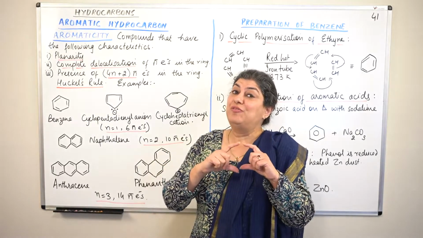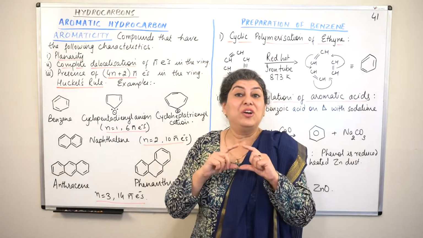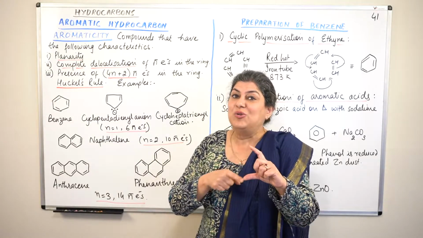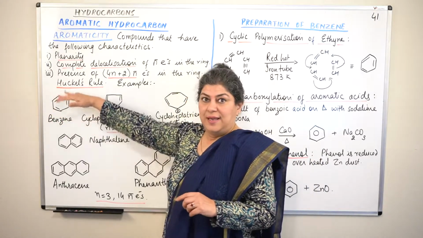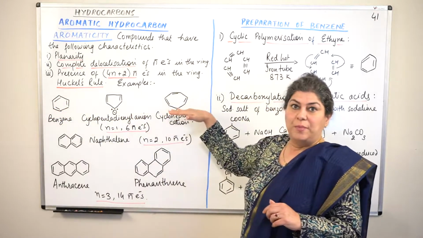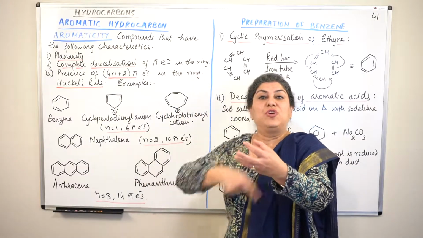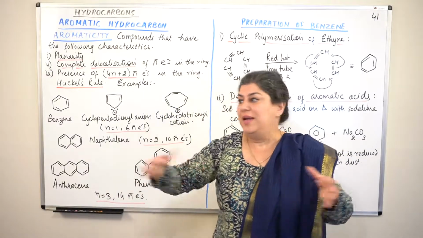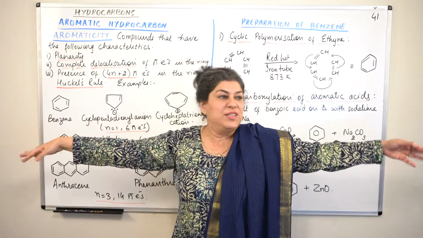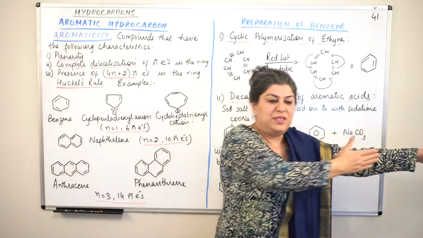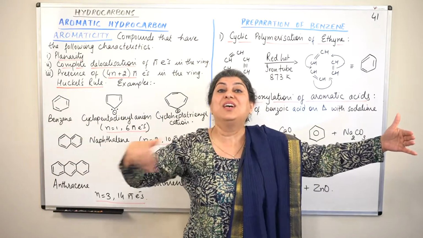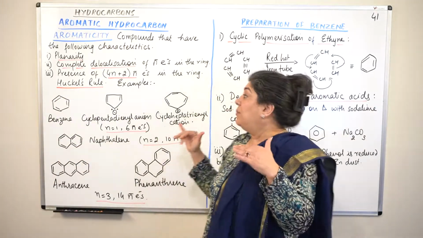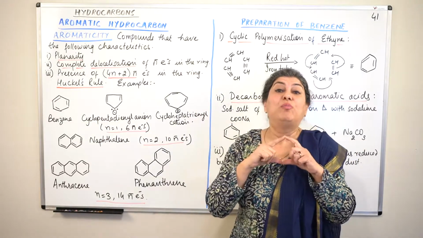They have to be in the form of a ring. If they are not in the form of a ring, complete delocalization is not possible. If you imagine that this hexatriene was a straight chain compound, then how could the electrons be free to move around anywhere? If it's a straight chain, it ends here, it ends here. The electrons move in this direction and that direction, but they do not just move in circles. So the molecule has to be in the form of a ring.